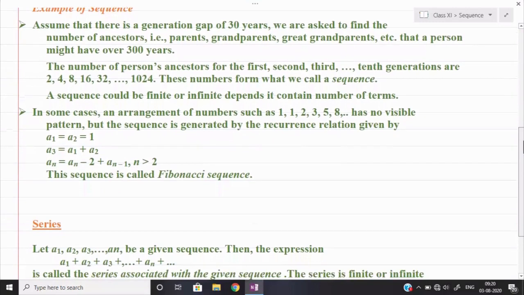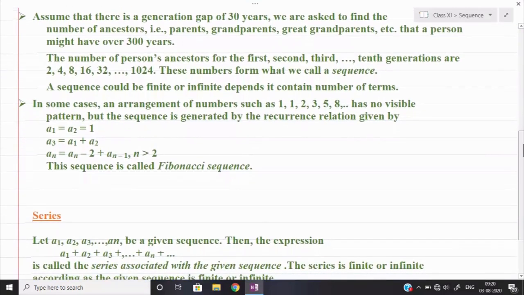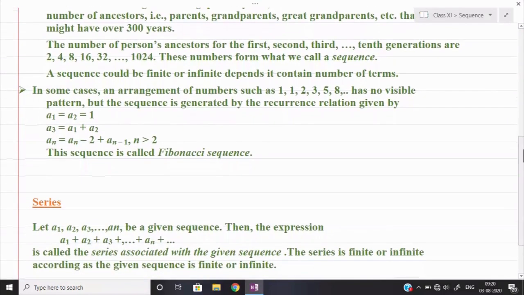Now the last point in this section: we have to study the Fibonacci sequence. Observe the sequence given: 1, 1, 2, 3, 5, 8, and so on. In this sequence you cannot find any visible pattern, but a pattern is there. How?